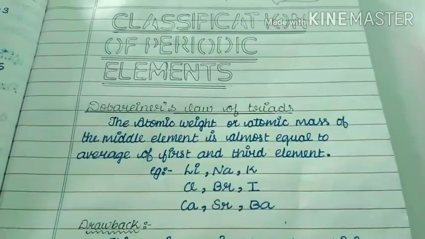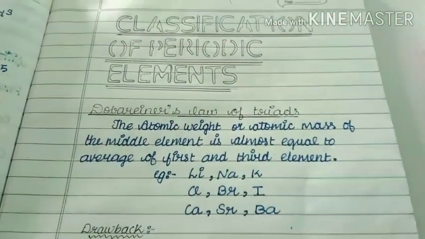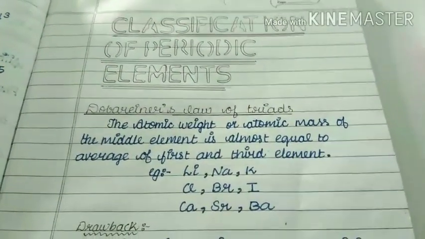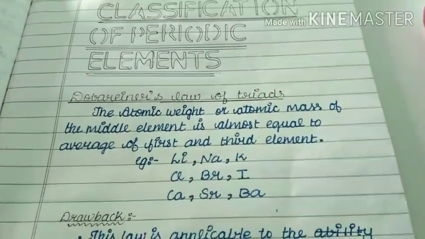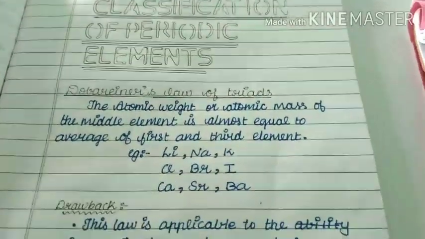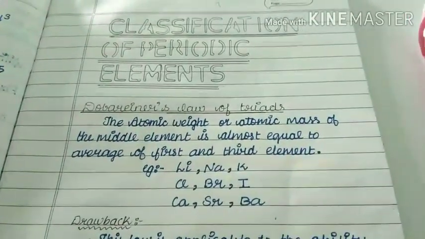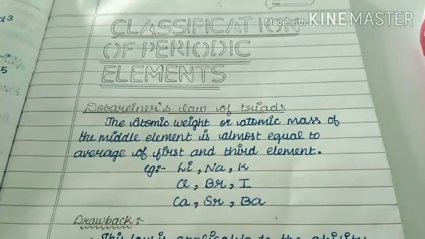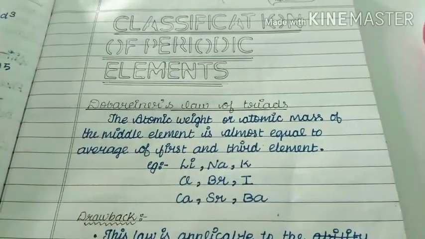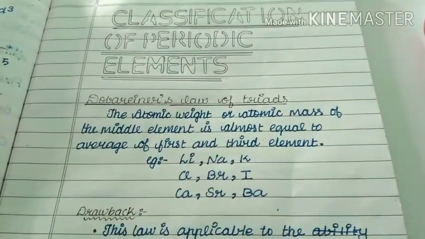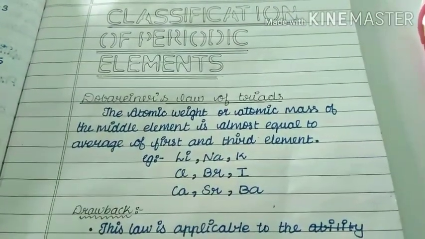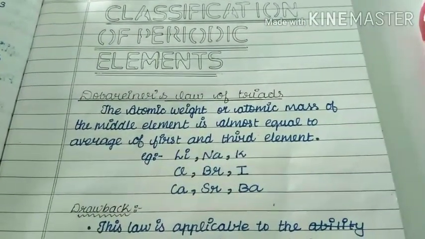Good morning, students. This is the last chapter in chemistry part, that is classification of periodic elements. This is also called simply the periodic table. Periodic table means elements are arranged in one table. Who arranged first? On what basis did he arrange first? We have to discuss these points. This is also a very important fundamental basic concept.